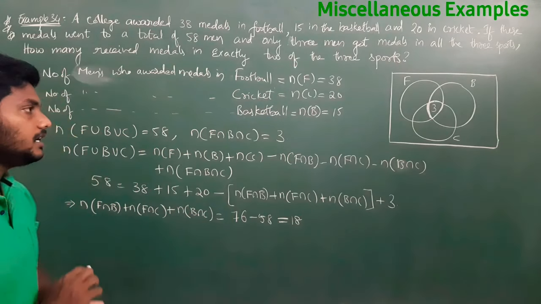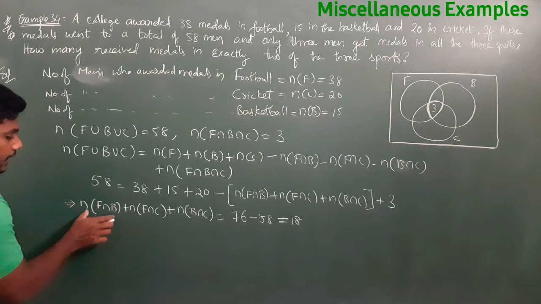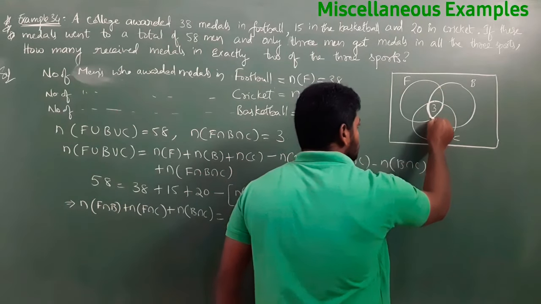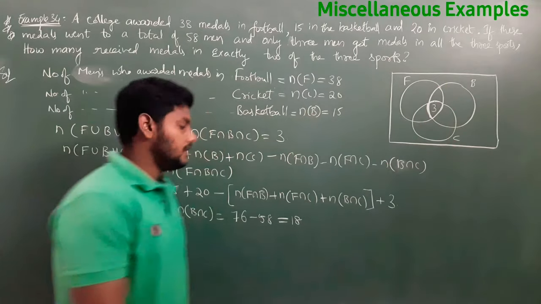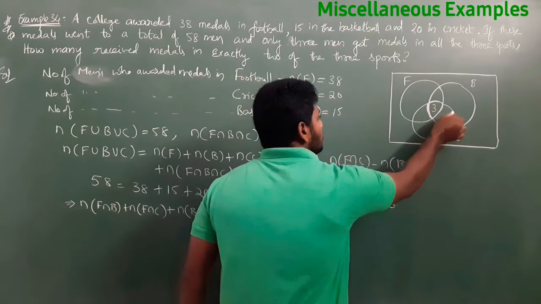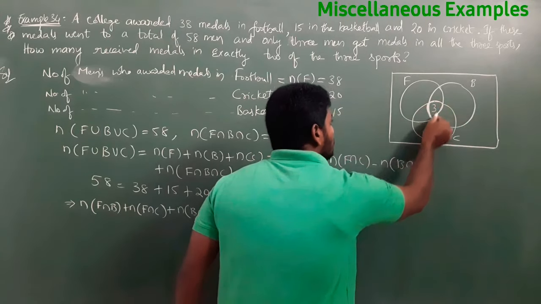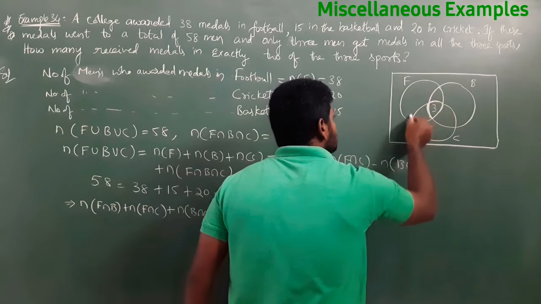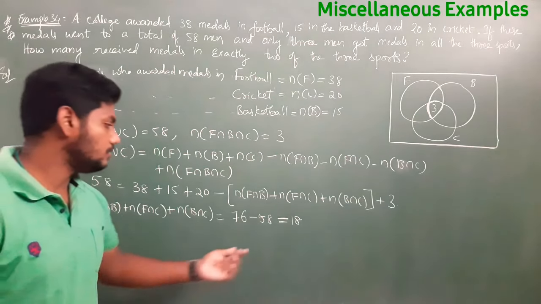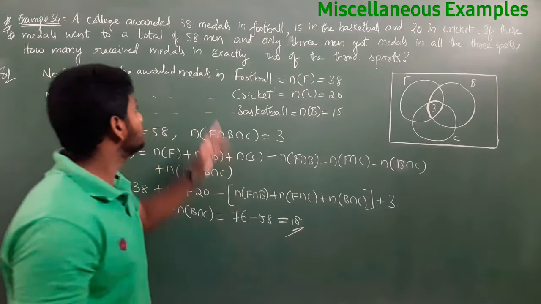Now what is this 18? N of F intersection B is this part, F intersection C is this part, and B intersection C is this part. The sum of all these men is equal to 18. So is this our final answer?